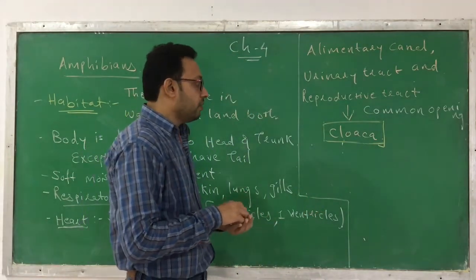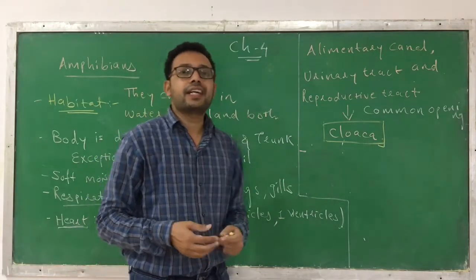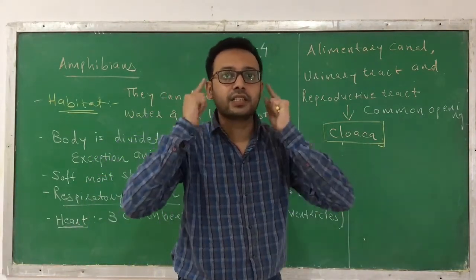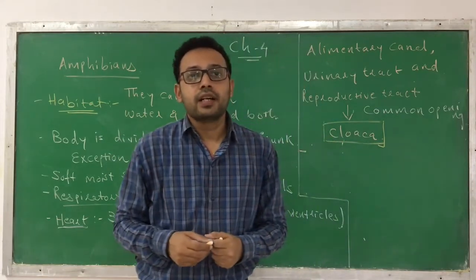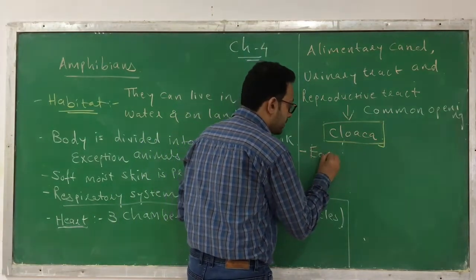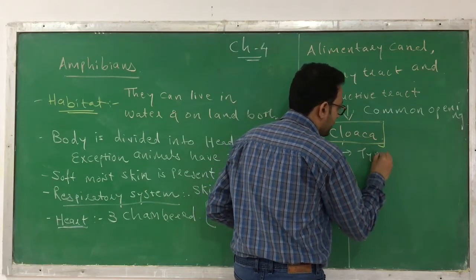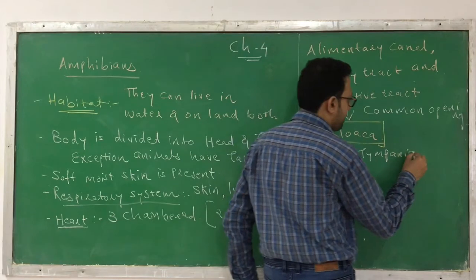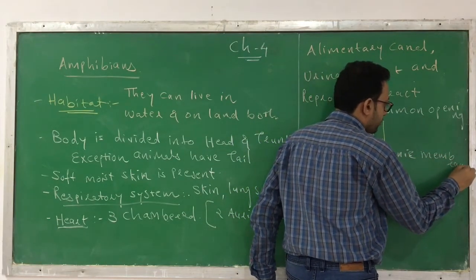Now, apart from that, regarding their eyes and ears, they don't have external ears like we have. Even they don't have internal ears, but they have a tympanic membrane. With the help of this tympanic membrane, they hear different sounds.